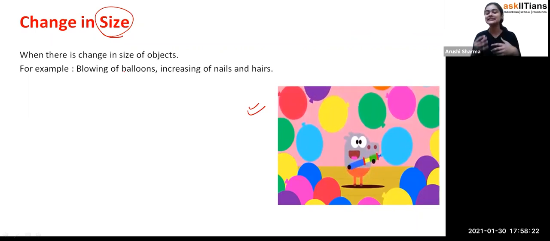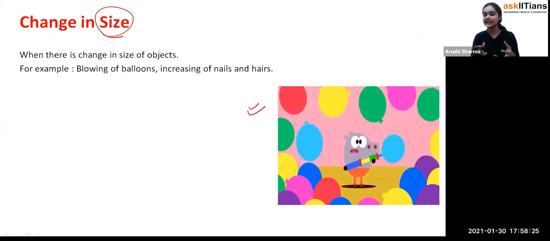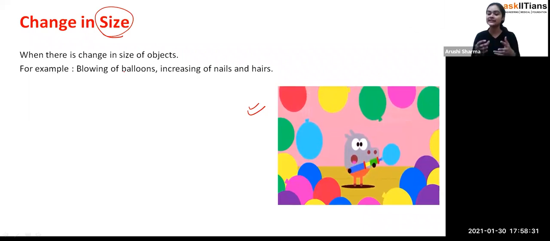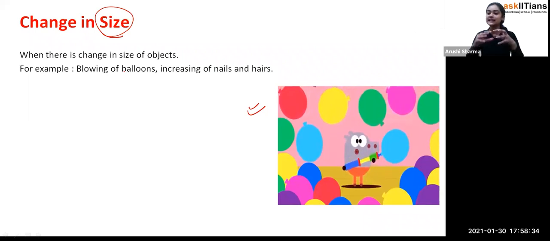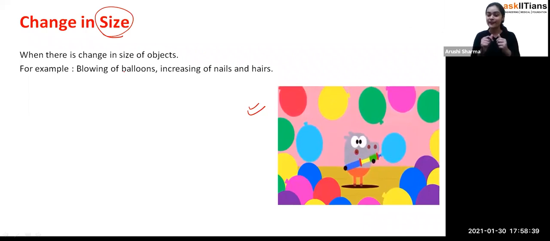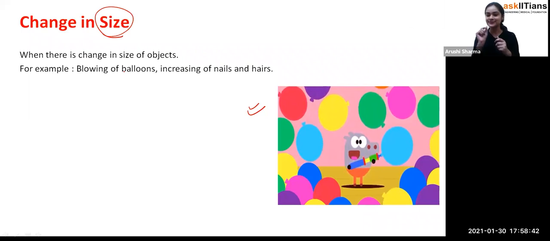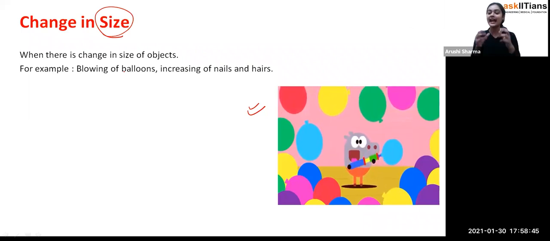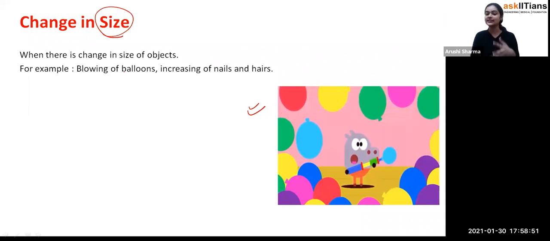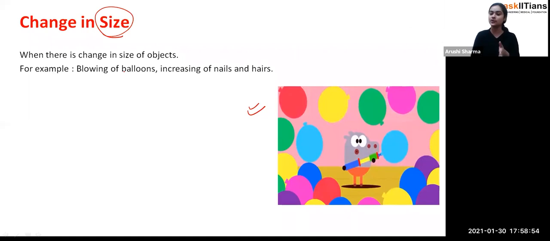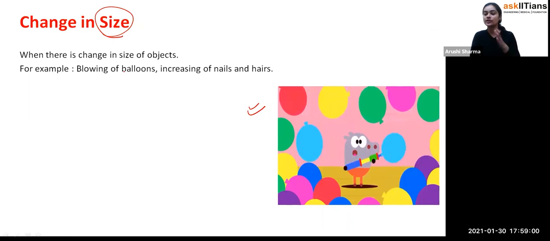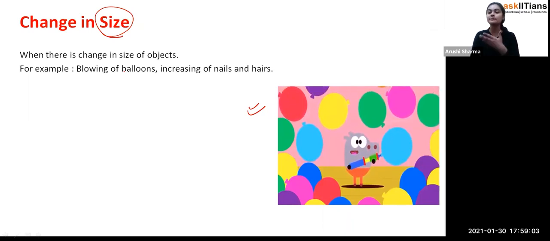So that is the change in size, that when there is a change according to their size, we can say it's not always about small to big, it can be big to small as well. For example, when you are blowing the balloon, you can see that there is a change in the size, and the size of the balloon is increasing. But what can happen, student, when you pin that balloon, all of the air comes out and the size of the balloon gets reduced. So you can see that there is a change in the size, whether it goes from small to big or from big to small. That's not the thing, but it should be a change. Okay, so now you'll ask, ma'am, is it always from small to big? No, it can be from big to small as well.